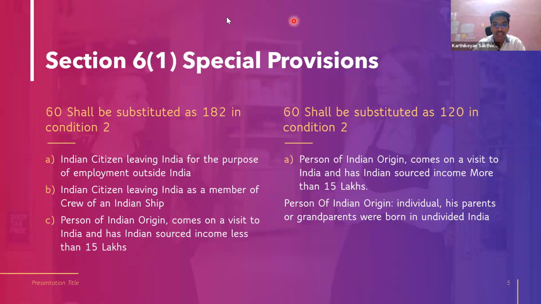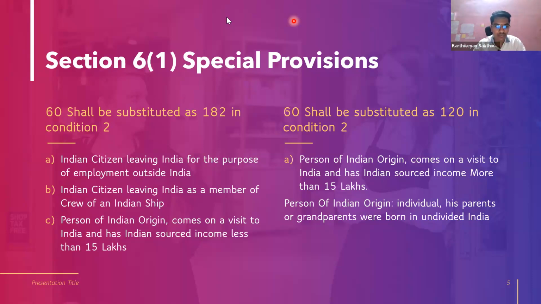If he has less than 15 lakhs as his income, it is going to be 182 days or more in the previous year, 365 days or more in the preceding 4 financial years. If you just substitute 182 in condition number 2, automatically condition 1 will become applicable. That is the reason they are just having these two limits. However, if his income is more than 15 lakhs, instead of 60, you will substitute 120. That is the reason why we are solving this question.